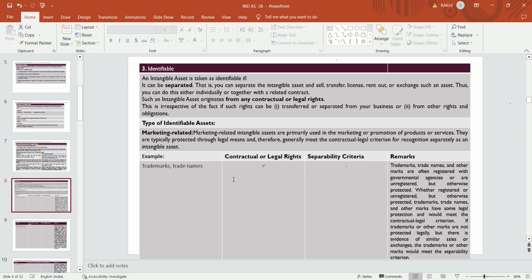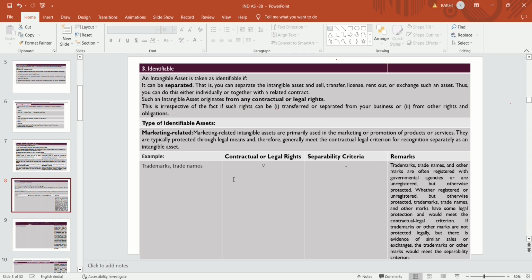They are typically protected through legal means and therefore generally meet the contractual or legal criteria for recognizing separately as an intangible asset, like trademark and trade name.